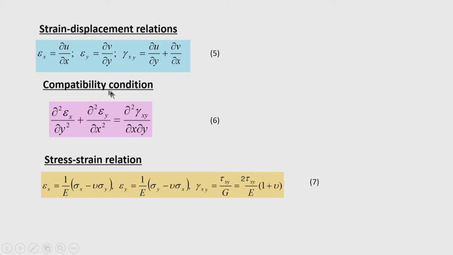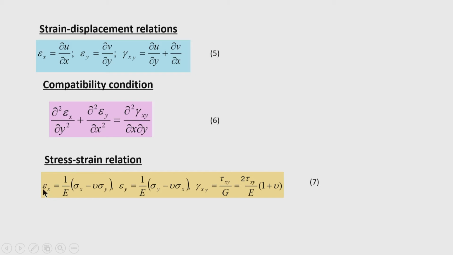Then the compatibility condition for the strain can be written as del square epsilon x by del y square plus del square epsilon y by del x square equal to del square gamma xy by del x del y. So, this is the compatibility condition in two dimensional elasticity problem.